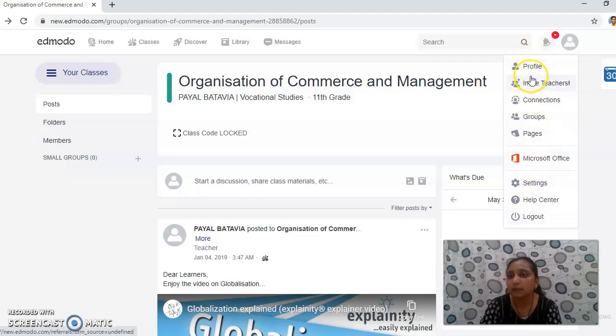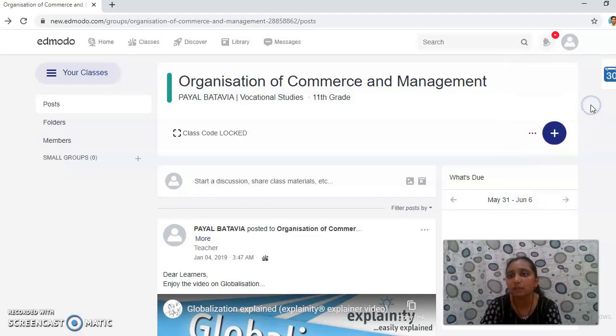Like that you can do all these things with the help of Edmodo. The majority of the things I have covered in Edmodo, like how to create a class, how to create a quiz, how to give assignments to the students, how to add resources in the library. As and when you explore Edmodo, you will come to know all these things in much more detail.